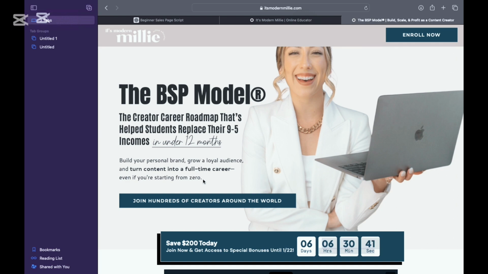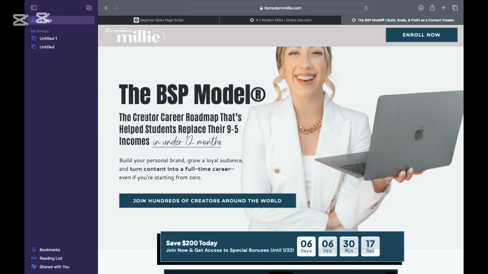This first line is the headline. Build your personal brand, grow a loyal audience and turn content into a full-time career even if you are starting from zero. Clear promise, clear audience, clear outcome. And the line, the creator career roadmap that helps a student replace the 9 to 5 income in 12 months. This headline adds a time frame and proof, which makes the headline more believable.